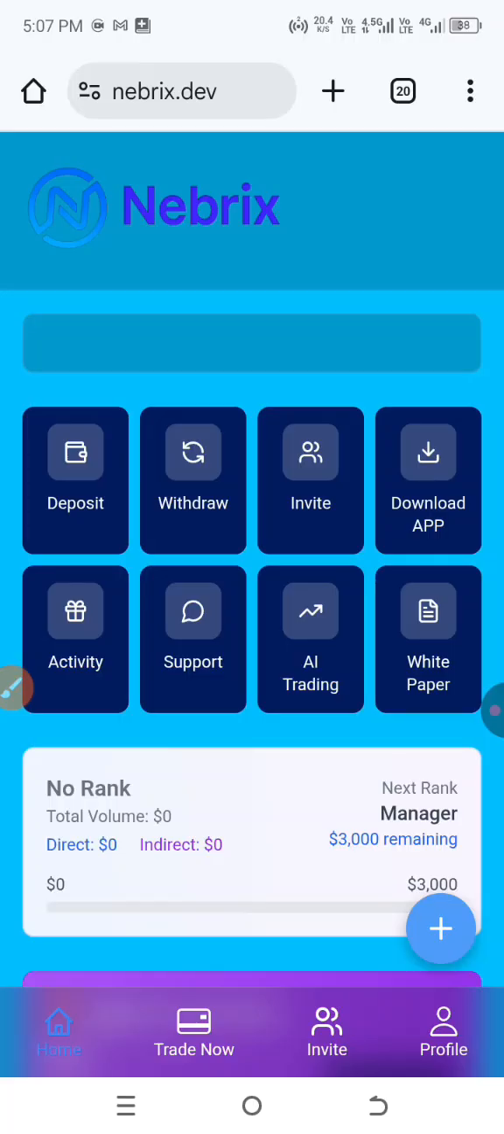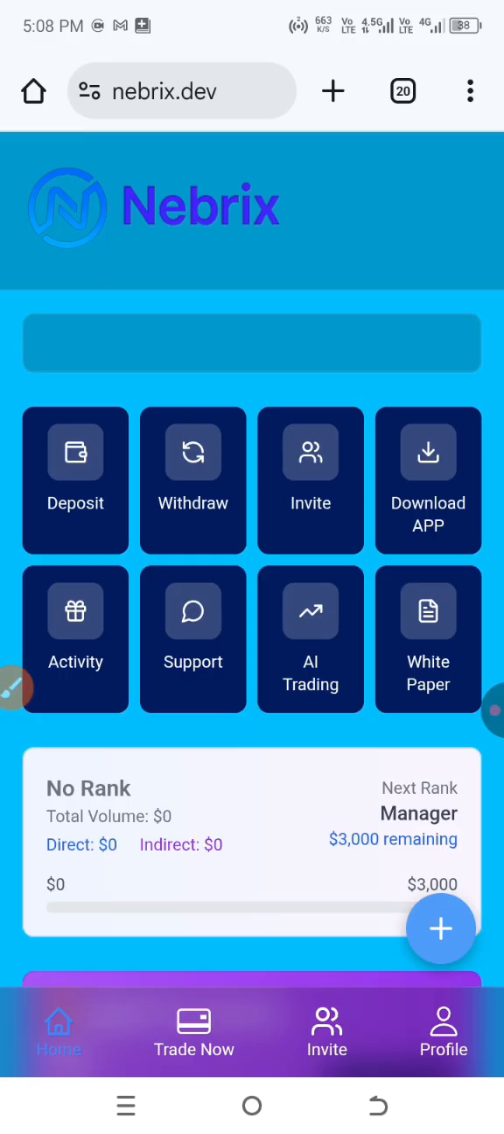Okay, right here, this platform just launched today. Yes, launched about an hour ago, at 15 o'clock, which is 3 p.m. in our local time. We've been anticipating this platform since last month, and finally it has launched after 15 days plus. So right now, this is Nebrix.dev, right? .dev.